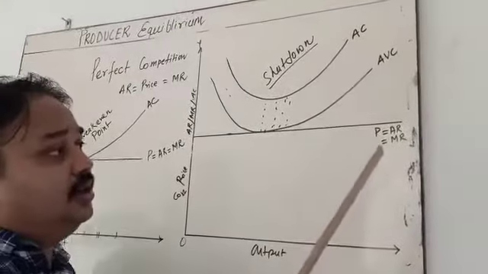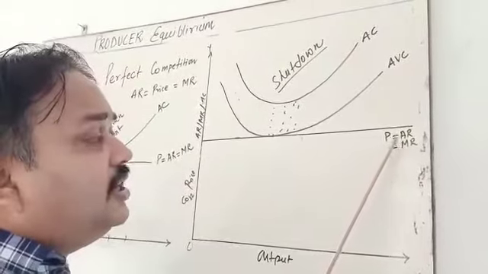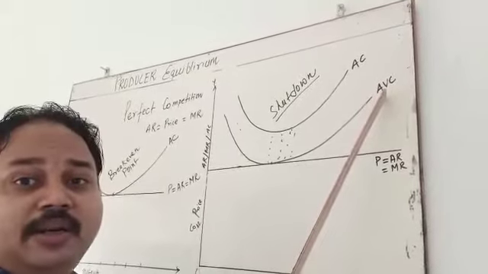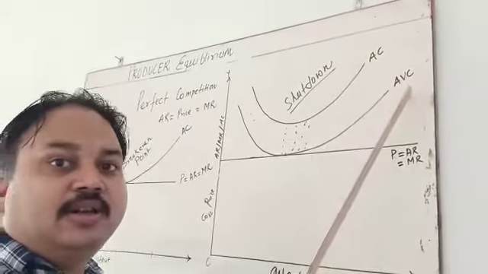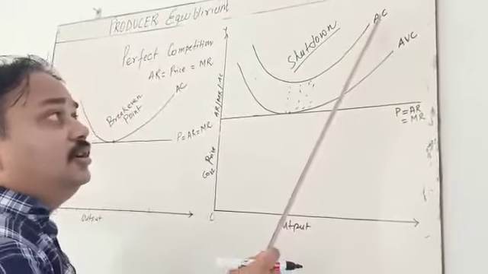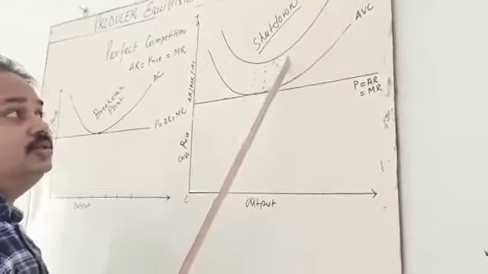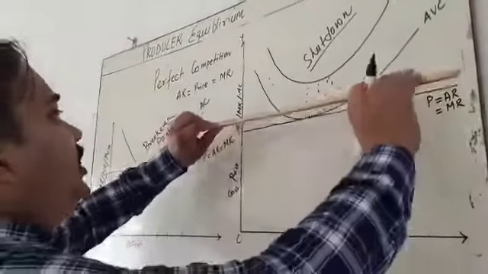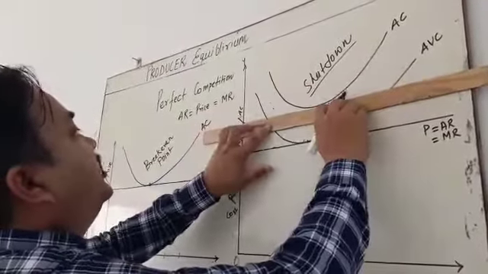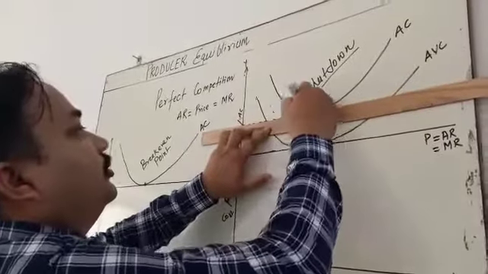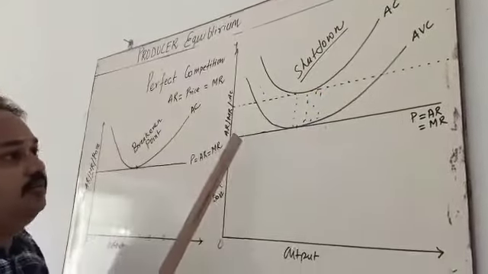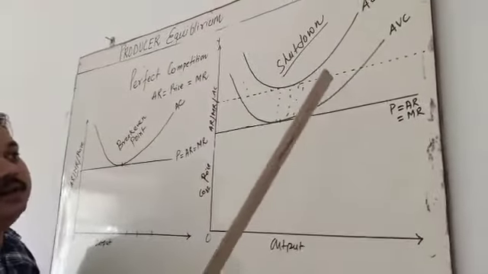Why is he facing the loss? Whatever the amount collected from selling the goods, he is going to pay only the variable cost. Variable cost means whatever the labor charges, raw material, he is only paying, not getting the extra amount to earn money. Why? Because the cost is more. You see here, where is the cost? Cost is above the price.